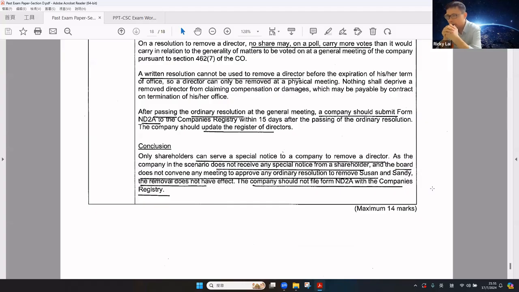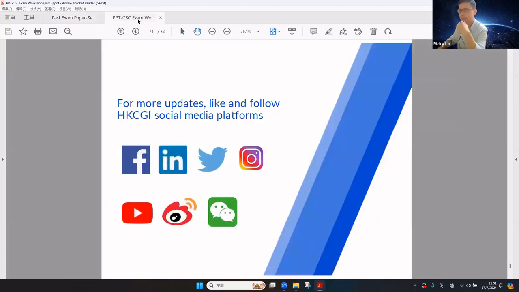In conclusion, only shareholders can serve a special notice to remove the directors. As the company does not receive any special notice from the shareholders, and the board does not convene any general meeting to approve any ordinary resolution to remove the directors, the director removal does not have legal effect. Therefore, the company should not file the Form ND2A with the CR.